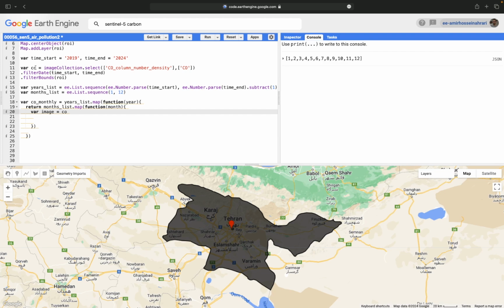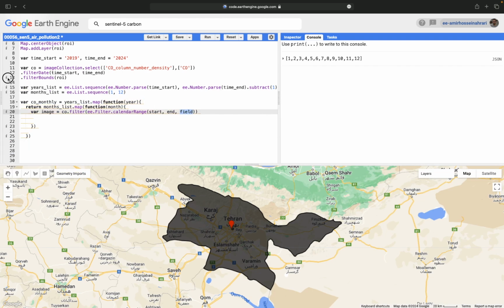Now I need to filter them based on the year and also the month. CO.filter, ee.Filter.calendarRange, one of the most valuable functions in the Earth Engine platform, allowing us to do temporal analysis easily and effectively. The calendar range includes three main arguments: the start, the end, and the field. You can add different fields here.